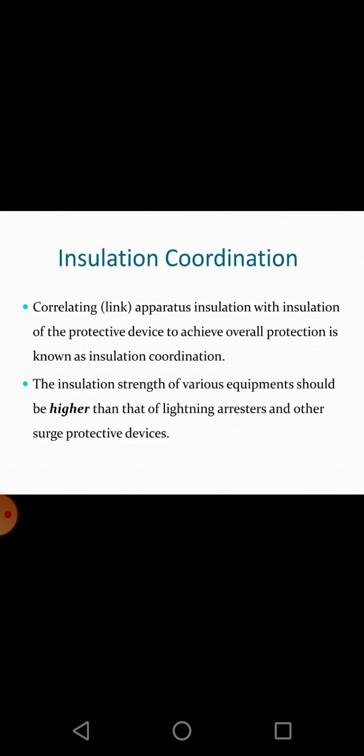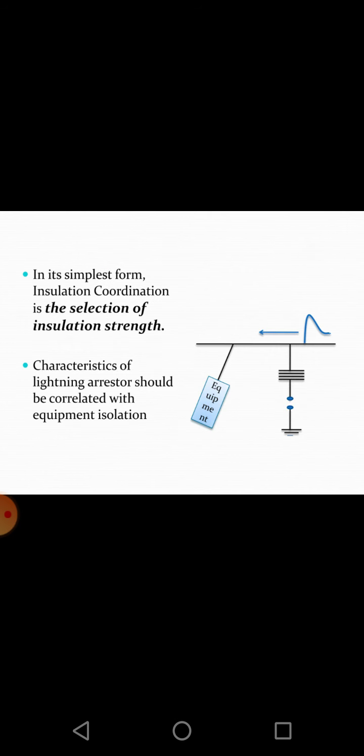The insulation strength of various equipments should be higher than that of lightning arresters and other surge protective devices. In its simplest form, insulation coordination is the selection of insulation strength. Characteristics of lightning arrestor should be correlated with equipment isolation.